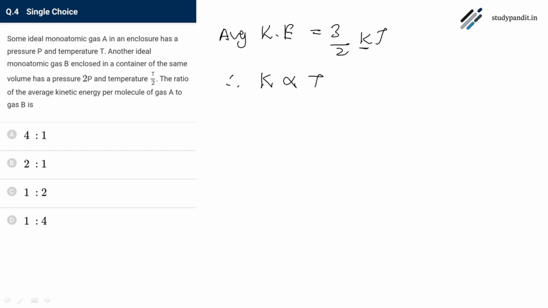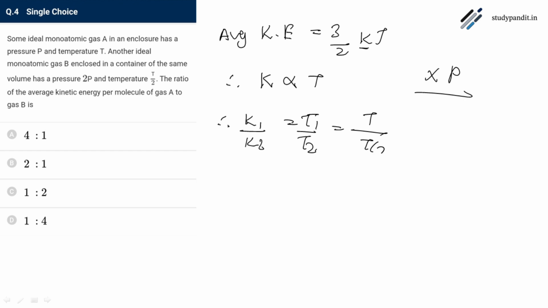You can see here no factor of pressure. So, k1 divided by k2 is equals to t1 divided by t2, which is equals to t upon t by 2, which is equals to 2 by 1. So k1 is to k2 is equals to 2 is to 1. So the answer is, what's the answer? B. B is the answer.